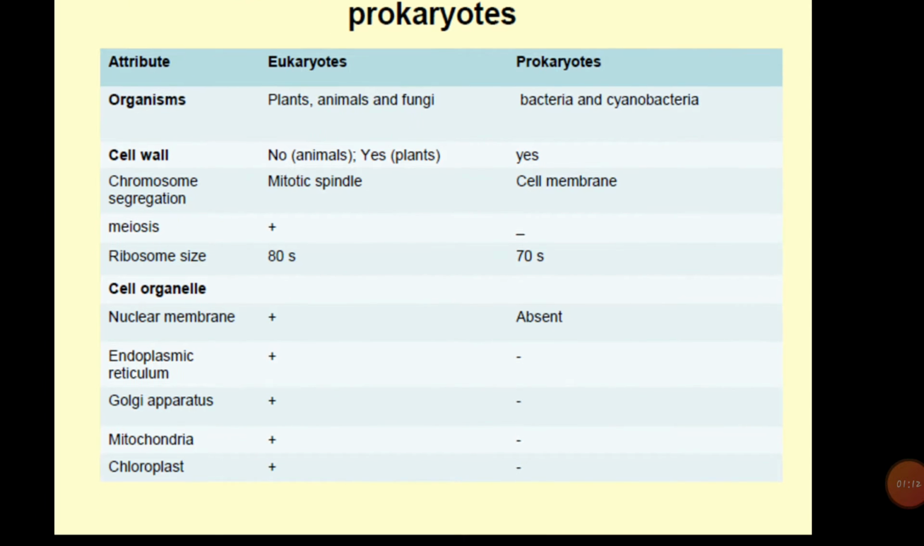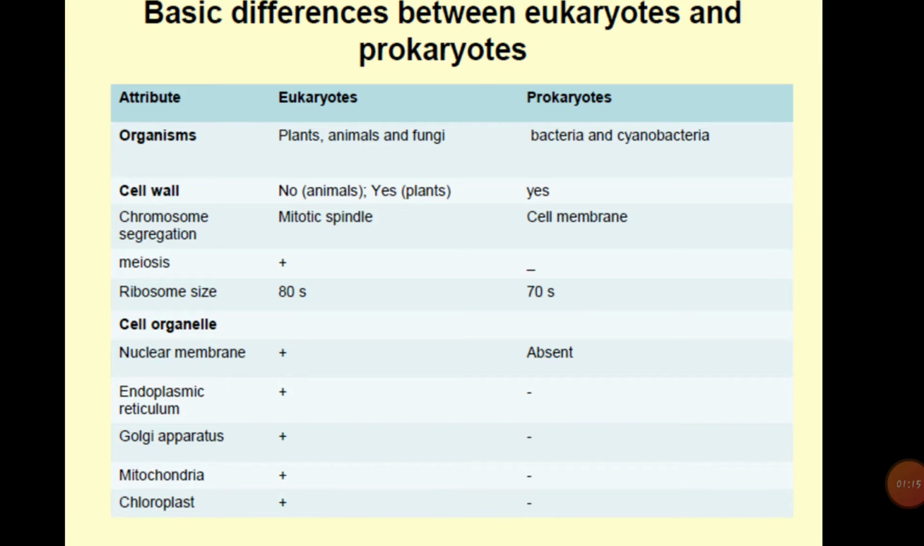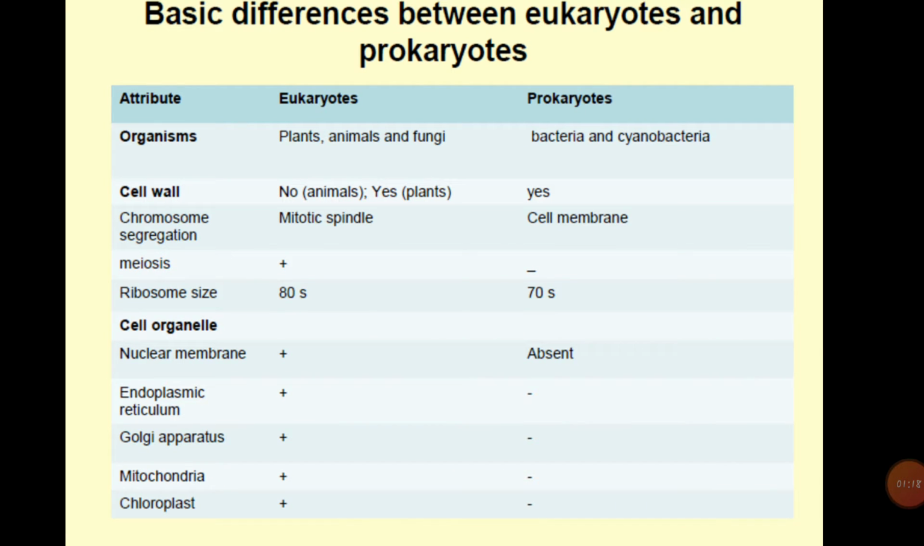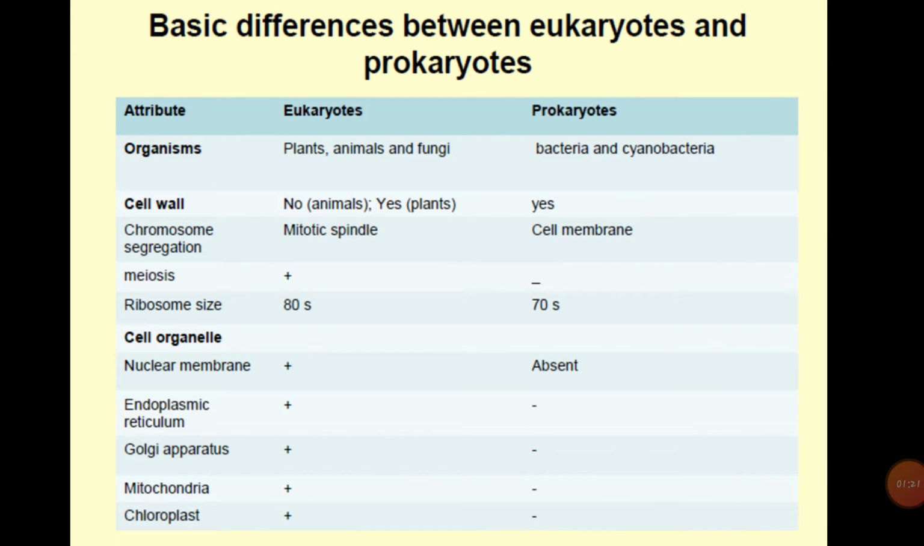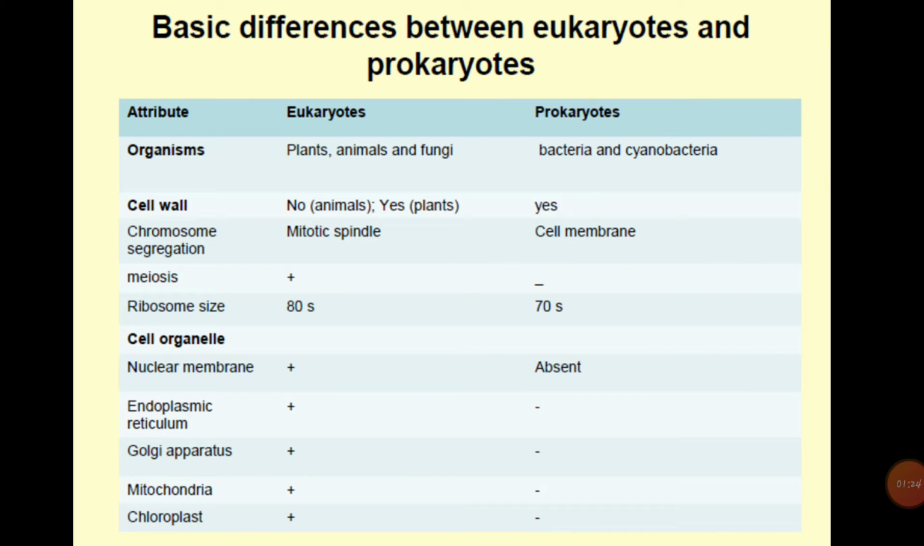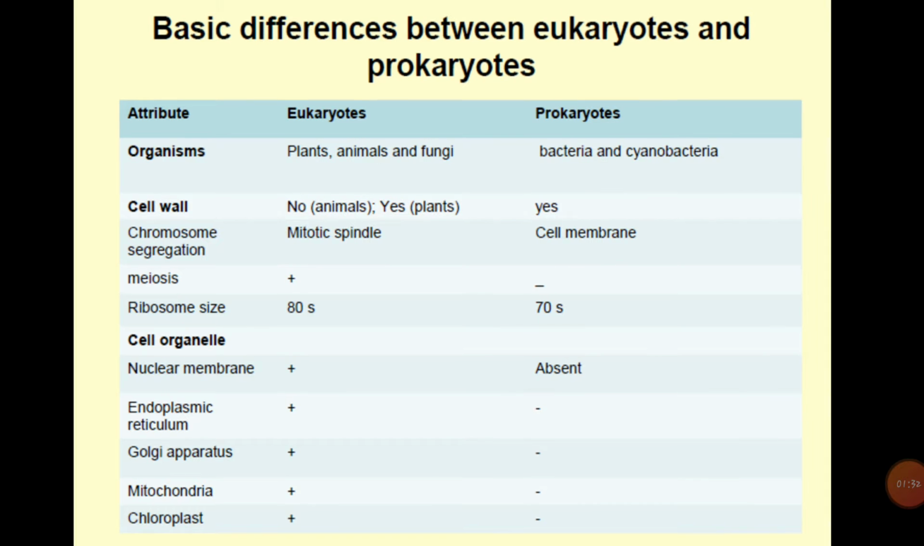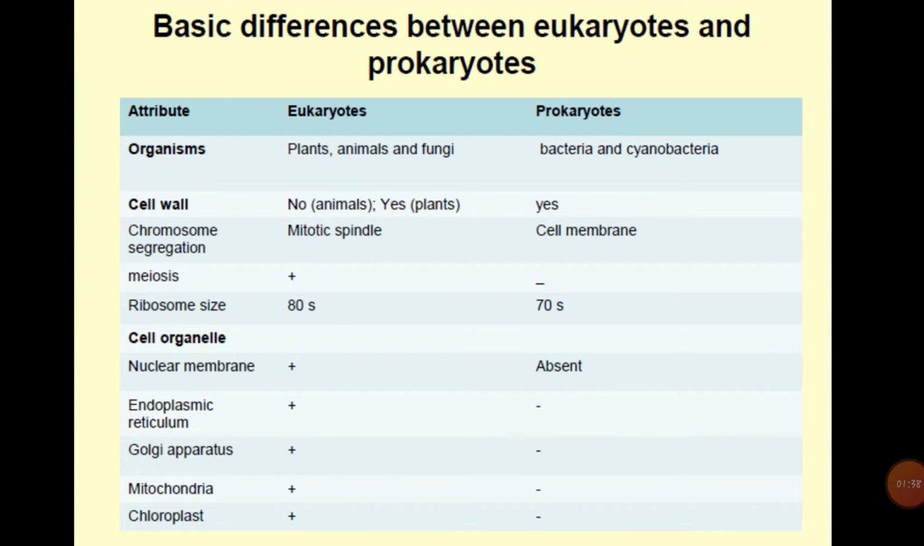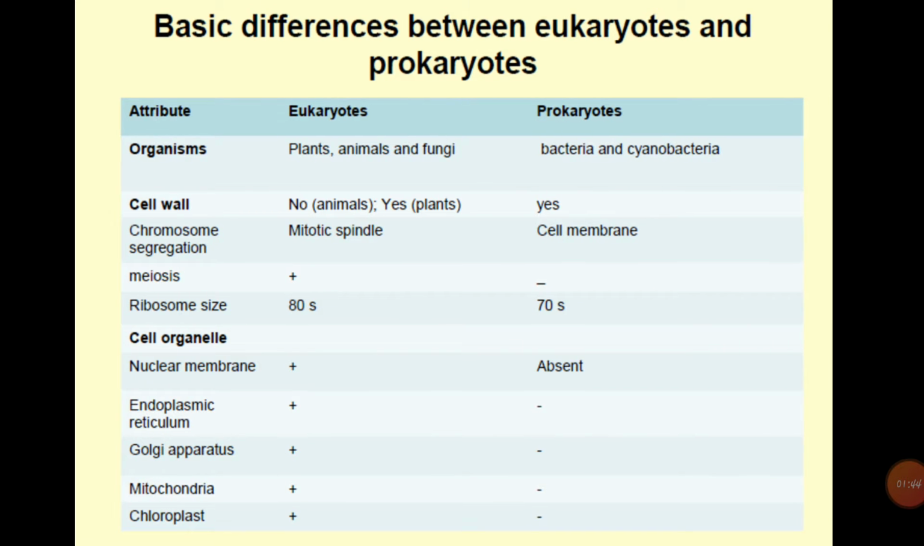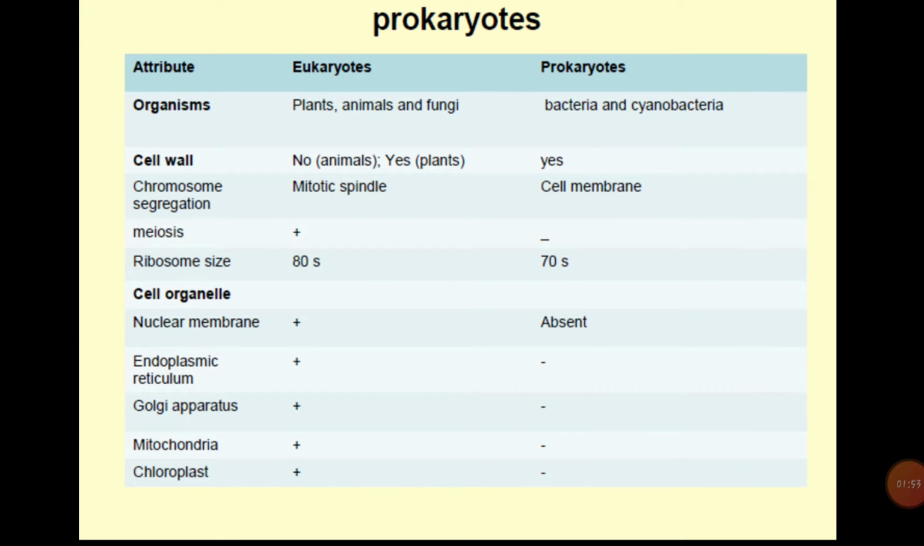In eukaryotes, there is no cell wall in animals, and a cell wall is present in plant cells, and in prokaryotic cells a cell wall is present. In eukaryotic cells, mitotic spindles are present during chromosome segregation, and in prokaryotic cells a cell membrane is present. In eukaryotic cells meiosis occurs, and in prokaryotic cells there is no meiosis. Eukaryotic cells consist of 80S type ribosomes, and prokaryotic cells consist of 70S type ribosomes. Then we know about cell organelles.